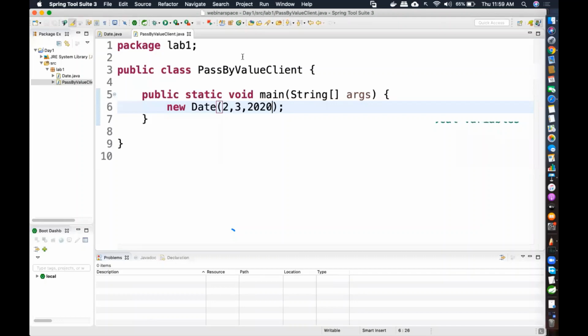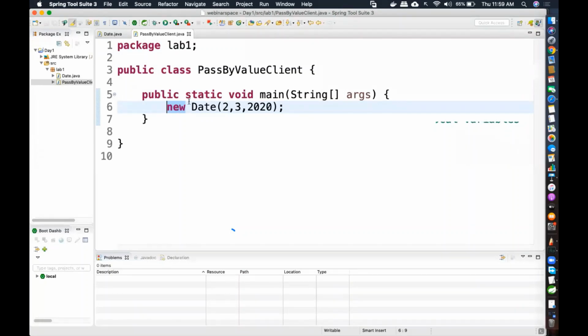The answer is the object is not created. Most people think that the new operator followed by a constructor means the object should be created. Objects are created at what time? Yes, Abhinav is correct: not unless you run the program. Just writing this in Java is not going to create an object. An object is created at runtime. When I run this application, the interpreter will run the code line by line, and when it sees the new operator, it will assign memory in the heap. Only at that time is memory allocated. That is when the actual object is created, not just by writing it like this.